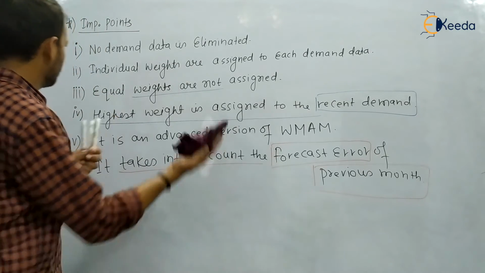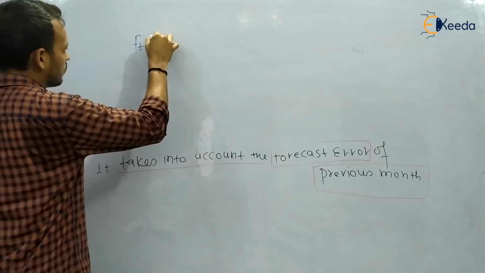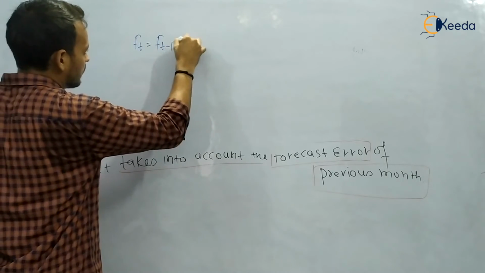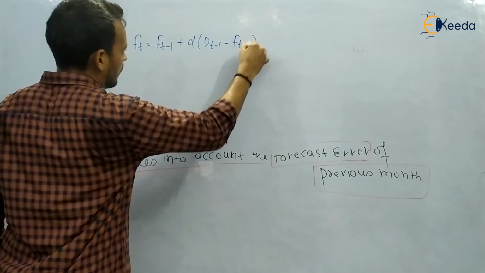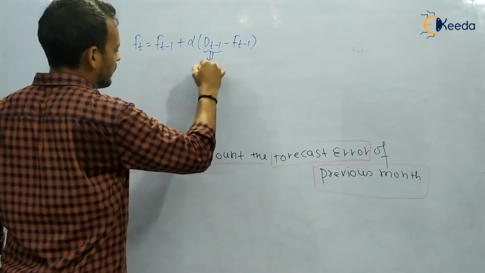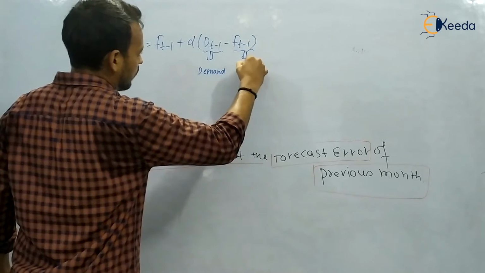How? Just look here. When we were writing the formula, ft is equal to ft minus 1 plus alpha times dt minus 1 minus ft minus 1. So what is this? This is demand. And what is this? This is forecast.